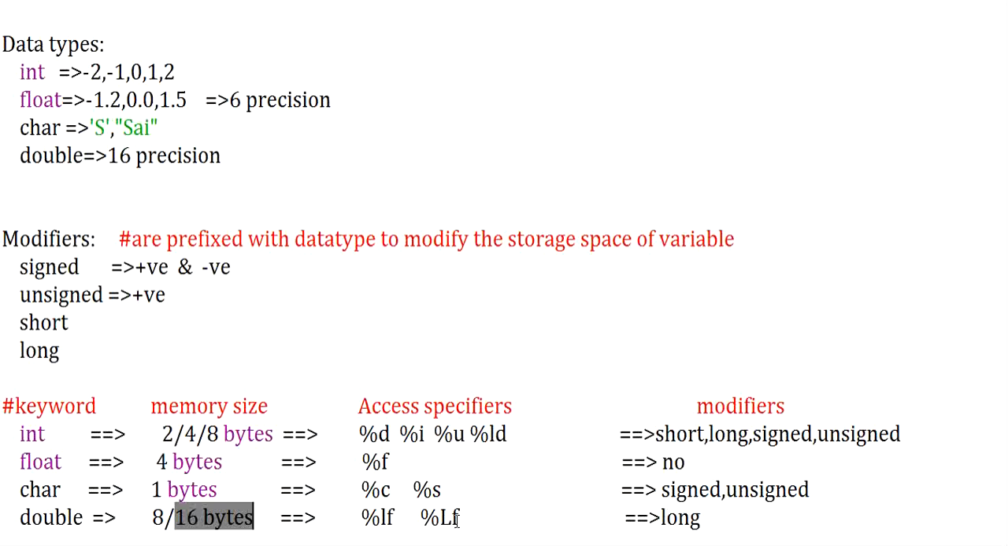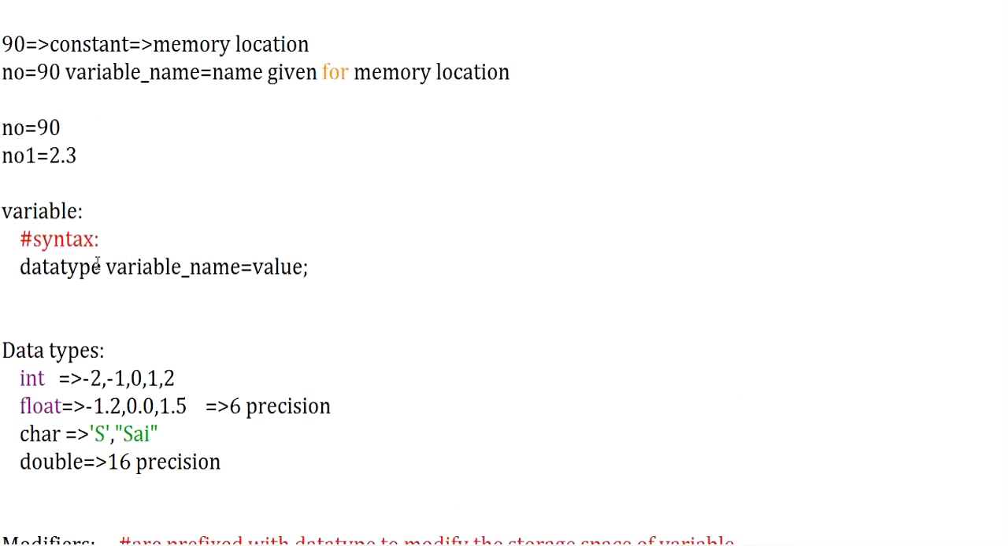Now I hope you are clear with what data types are available, what memory space is required for each data type, and what access specifier I can implement for each concerned data type, where you will see the implementation of this access specifier with your scanf and printf statements, and what kind of modifiers can be applied for the concerned data type. Clear? Now I hope you are clear with what can be given in the place of data type.